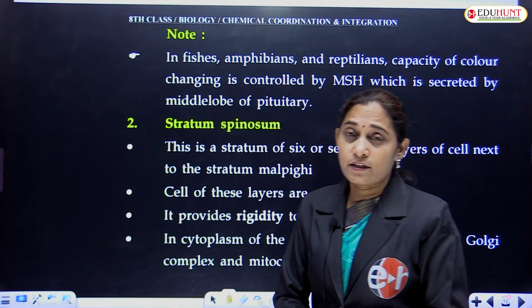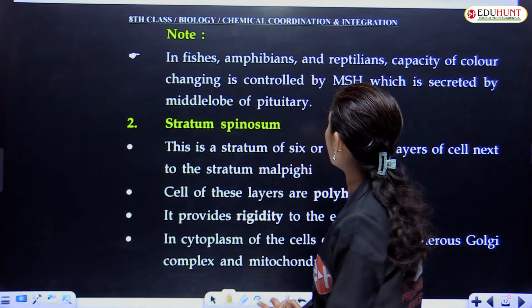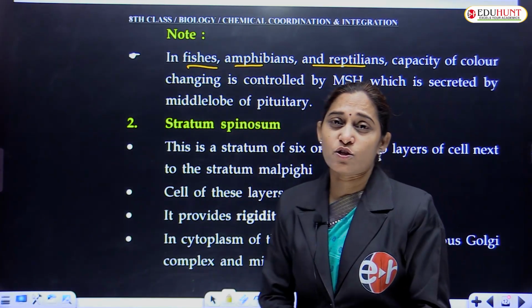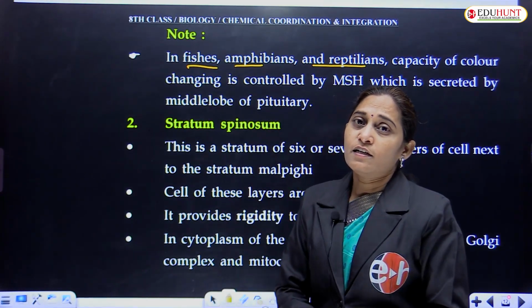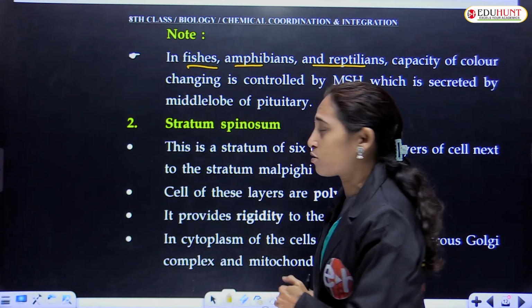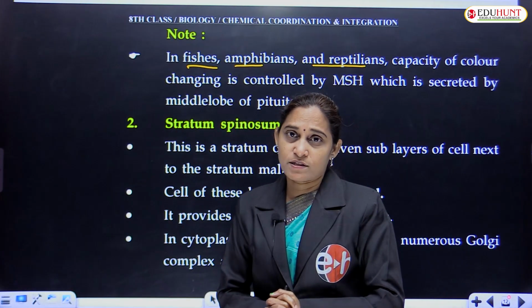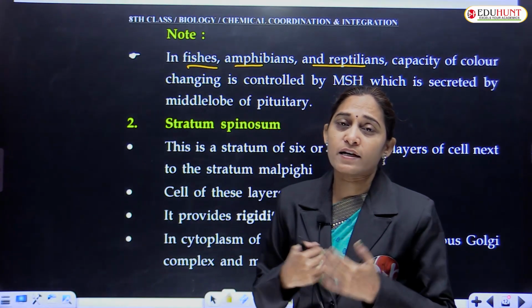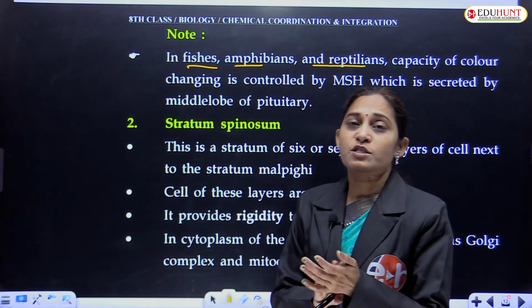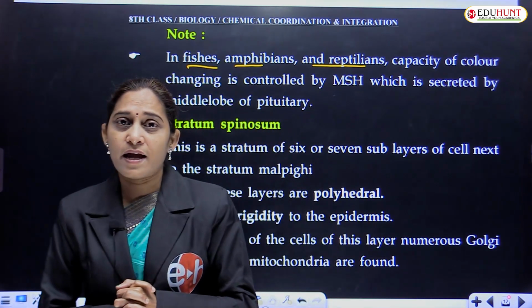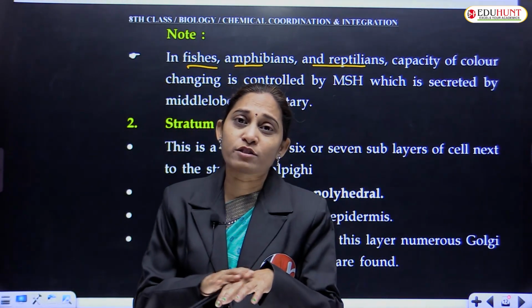Change of color is seen in amphibia and even reptiles, fish, amphibia and reptiles. The capacity of changing the color based on the surrounding environment. This is possible because of the melanocytes present in them. But we are unable to change our color. But just a small variation comes when we expose to sunlight. Our melanin pigment spreads over the skin.